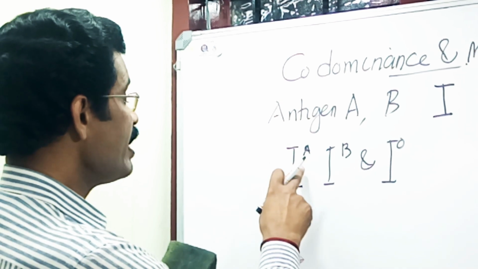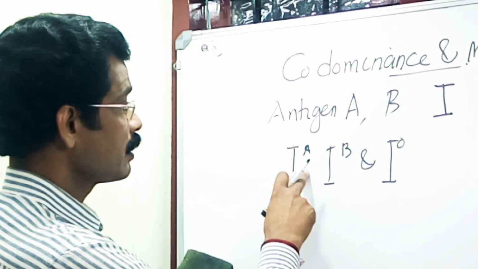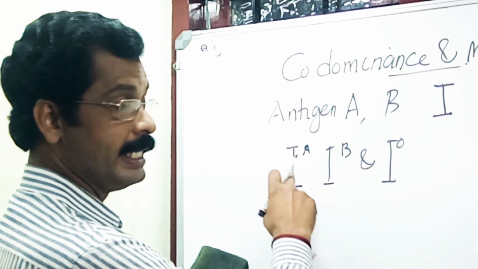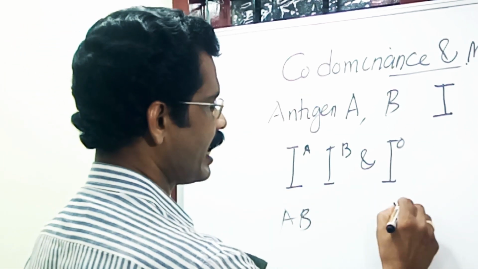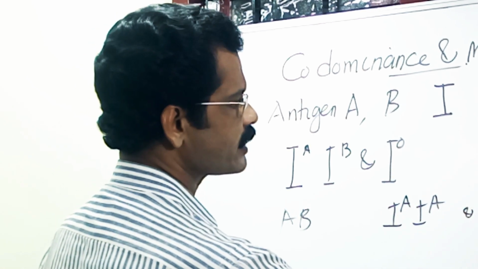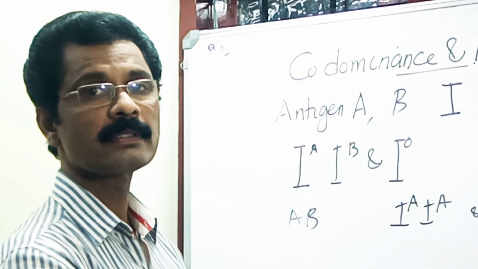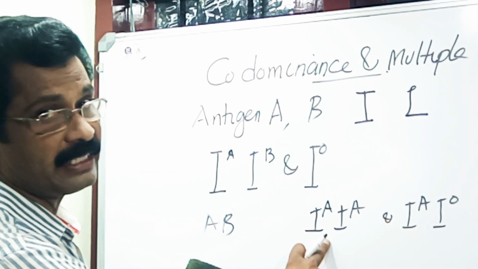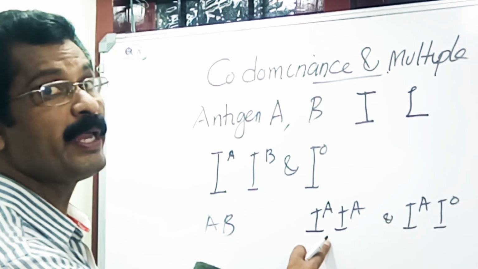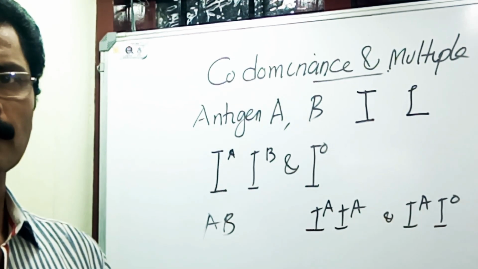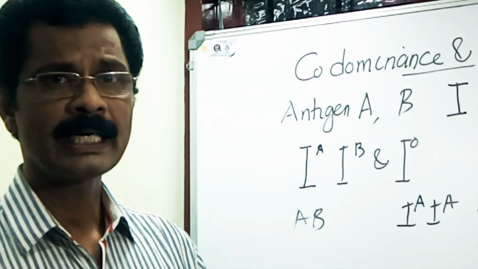Then when I A is present in the homozygous condition or in the heterozygous condition, antigen A would be produced and the blood group will be A. Could you follow me?